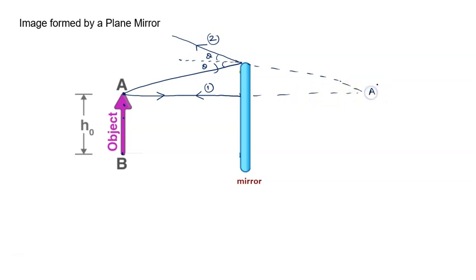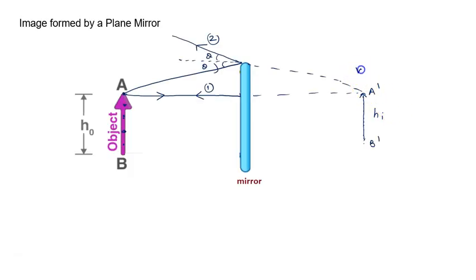This image can be written as A dash. So A dash is the image of the point A, but this image is a virtual image because we are getting it when we extend the rays behind the mirror. In this way, we will get another point image, and another, and another. So a number of point images will be obtained, and when we join all the point images we get the final image, A dash B dash, the final image of the object AB. And in the case of the plane mirror, object height is always equal to image height. So this is the way we can produce the image with the help of the plane mirror.